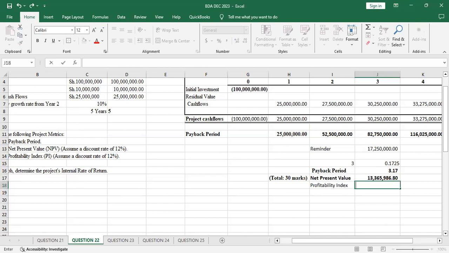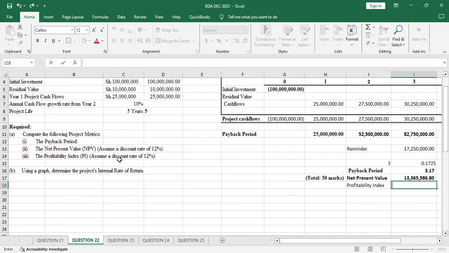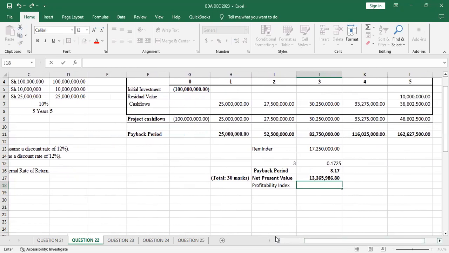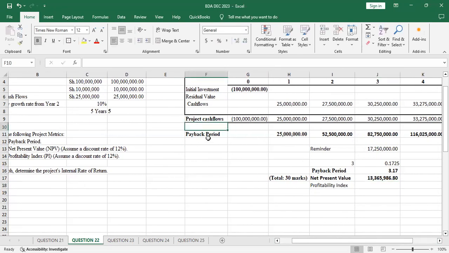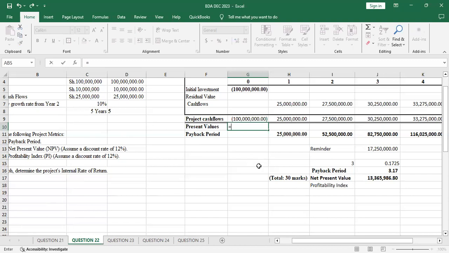And I have also been given the discount rate, isn't it? So the present values of the project, I can just put them here so that we make them into present values before we find the profitability index. So present values here, there will be equal sign. Of course, the year 0 will be just year 0, but we'll just start with it.